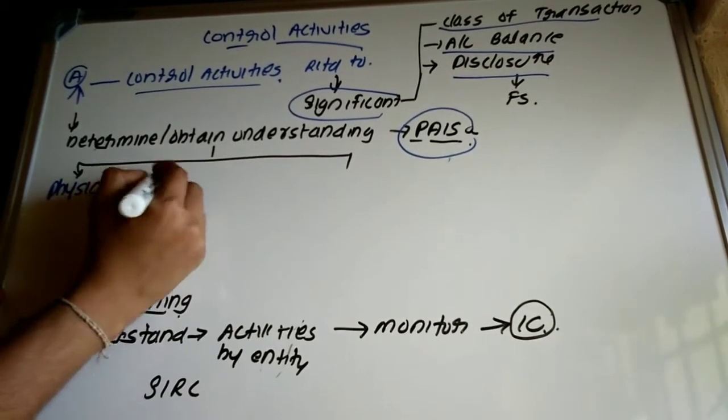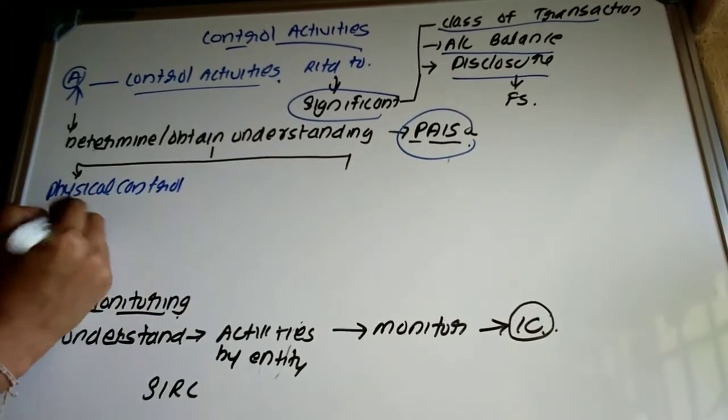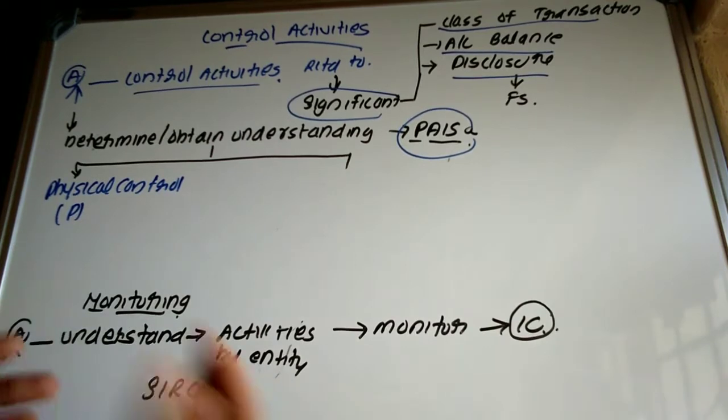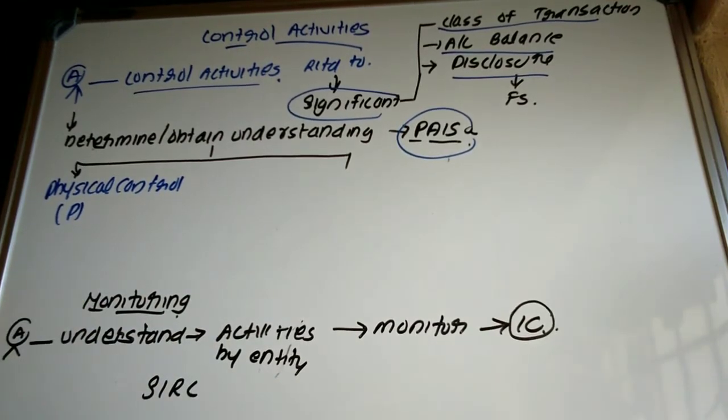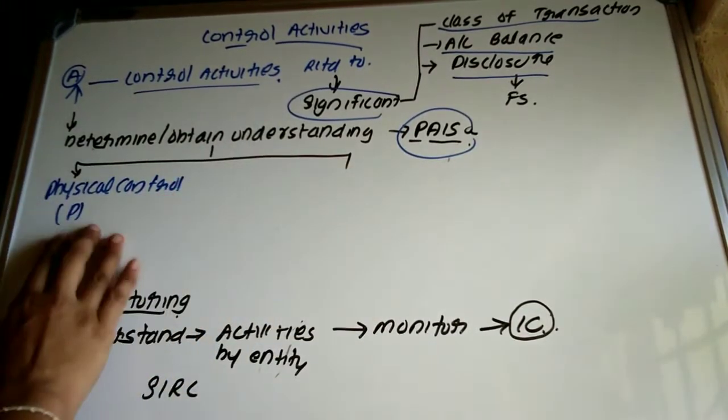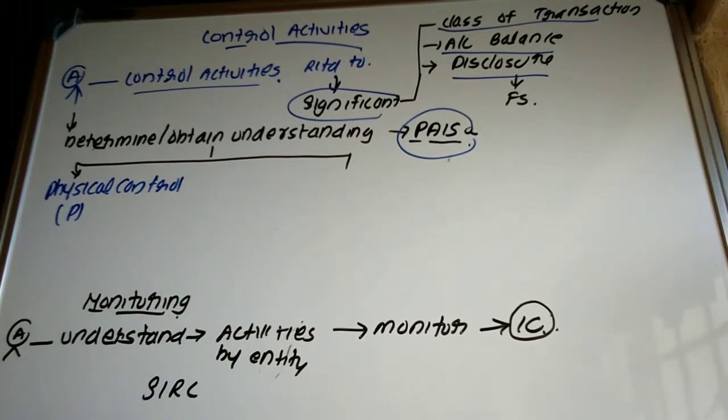Physical control, P, right? It means that physical control is mainly required for what? For the tangible assets. Like it is also required for the fixed asset and as well as stock, etc. So auditor have to determine whether there exists proper physical control in that organization.